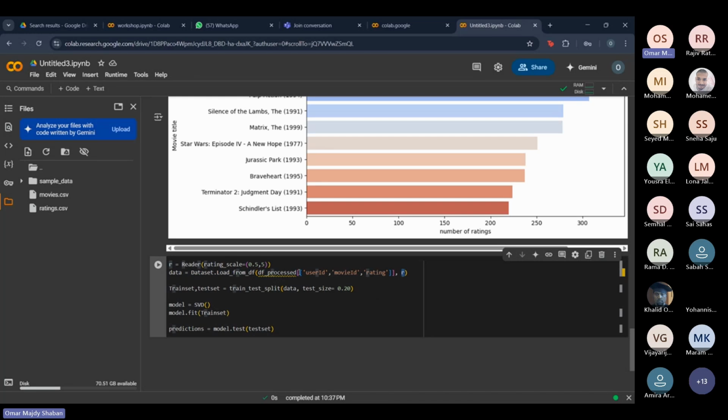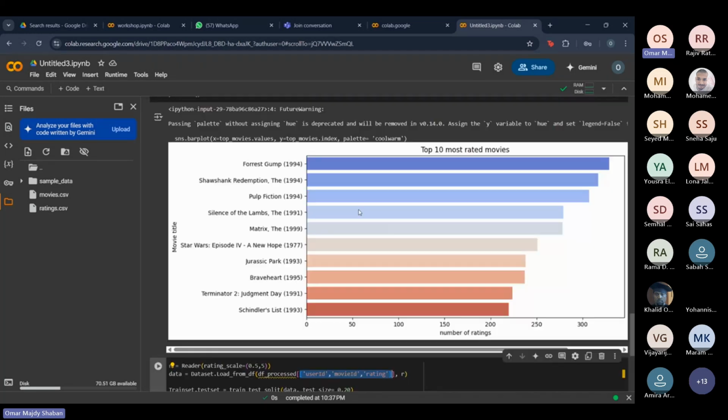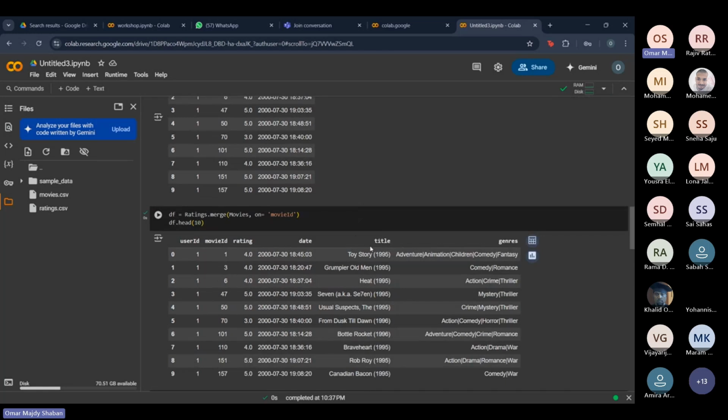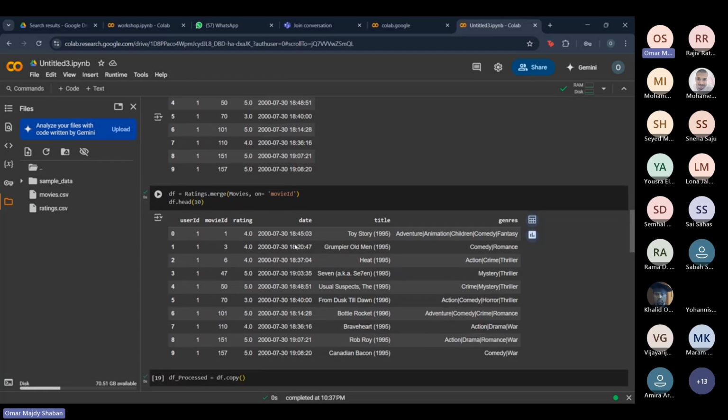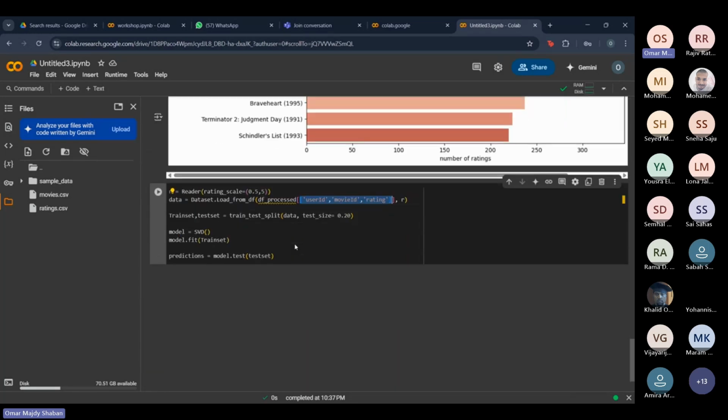And we have the three most important columns here. We can add other columns, such as title and genre, but title and movie ID are pretty much the same. Ratings are the same. Date doesn't really help us. It's more of noise right now because it's not really sufficient for our goal, which is just to make movie predictions. If you wanna maybe predict based on seasons, maybe you can use the date, but that's another workshop for another day.